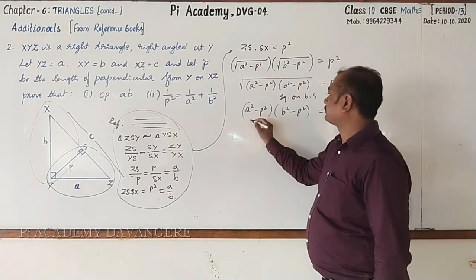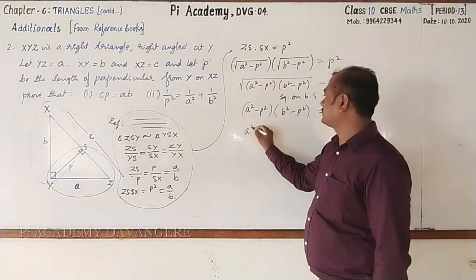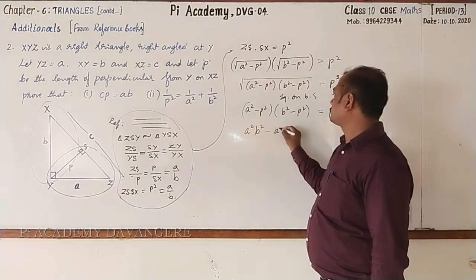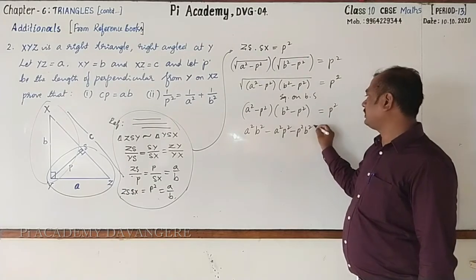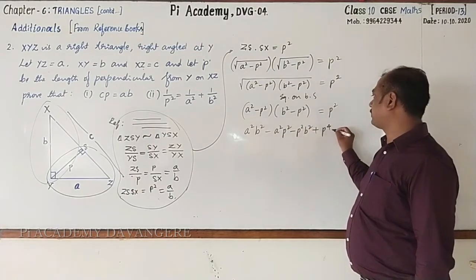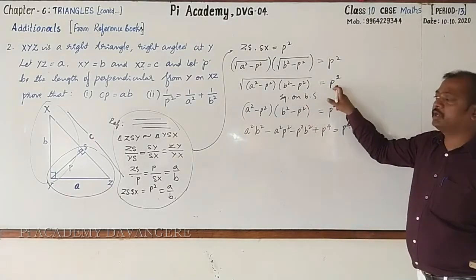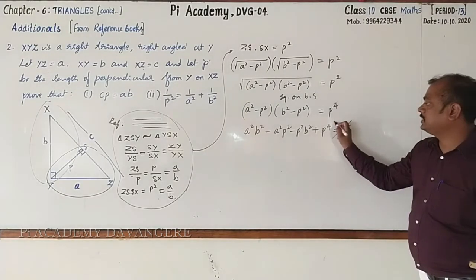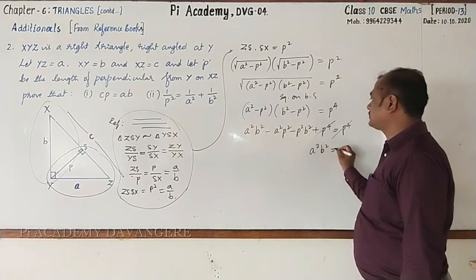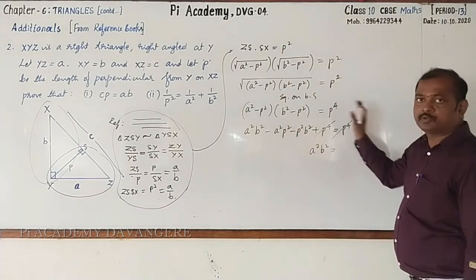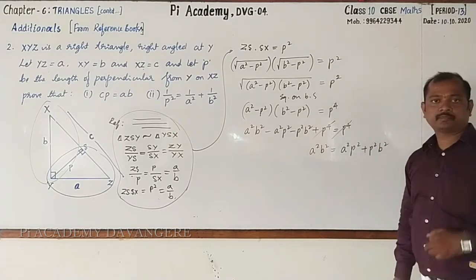Then you can write it as multiply A square with both the terms, A square B square, then A square P square. Multiply minus P square with both, minus P square B square, minus into minus plus P raised to the power 4. It is equal to P raised to the power 4 because we have done squaring on both the sides. Here these two get cancelled. Now I'll write A square B square as it is, which is equal to, transfer remaining two terms to the right hand side, A square P square plus P square B square. Followed?